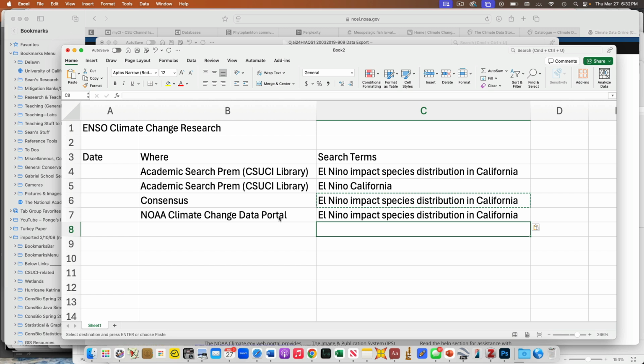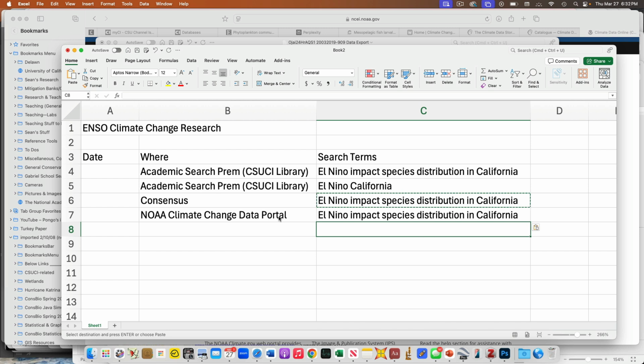Once I find a sweet spot, now I can take that search term and put it into all the different journal databases. I can put it into this one on the government site, and this one on the consensus, and this one in the ChatGPT portal, and all that kind of stuff. Does that make sense? So that's the approach.